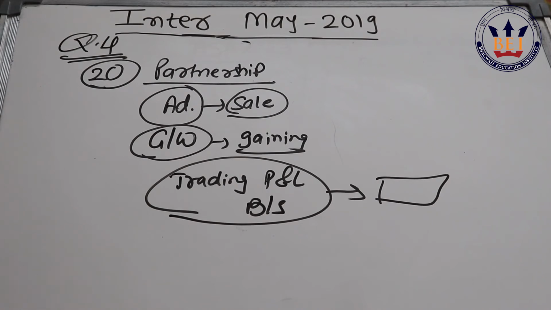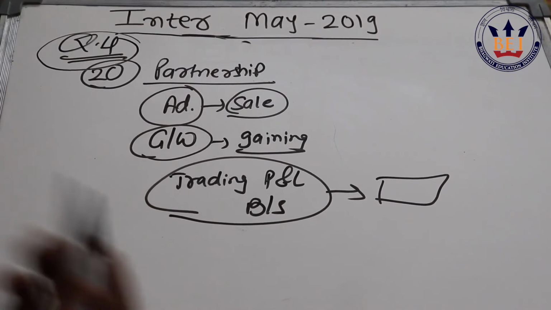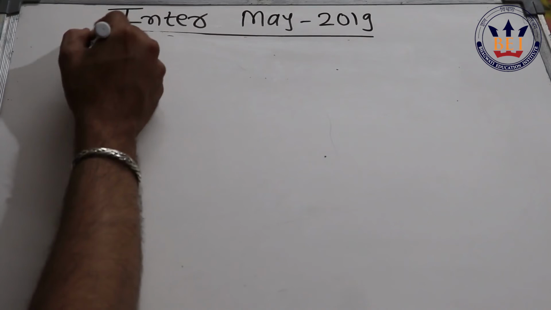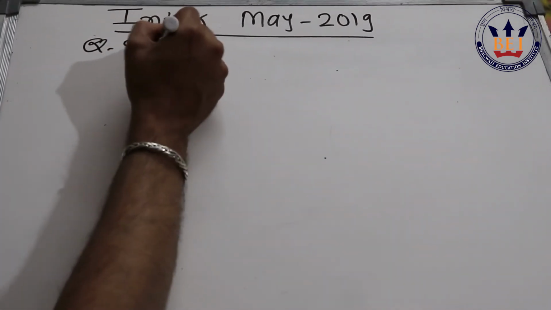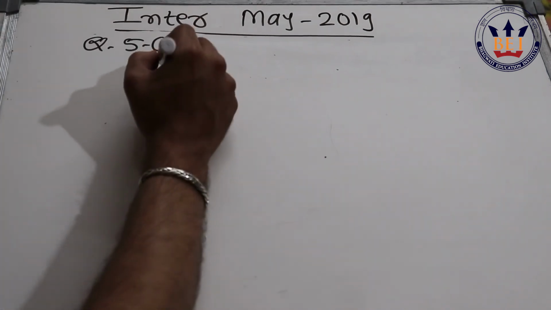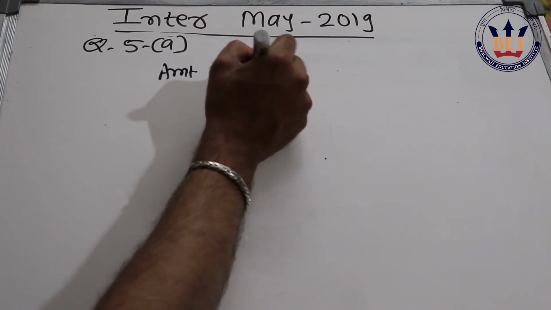Yes, I do admit it's really very lengthy, so those who have opted for this might have faced shortage of time. Not that difficult. The next question that we have is question number 5A, redemption of preference shares. Again, this is one good news that they've asked this question for 10 marks. In this you don't have to do anything, simply they've asked to calculate redemption value, so we need to calculate amount payable to preference shareholders.